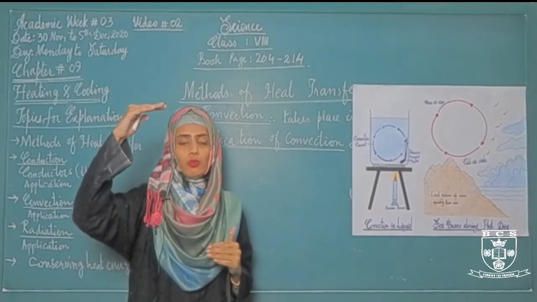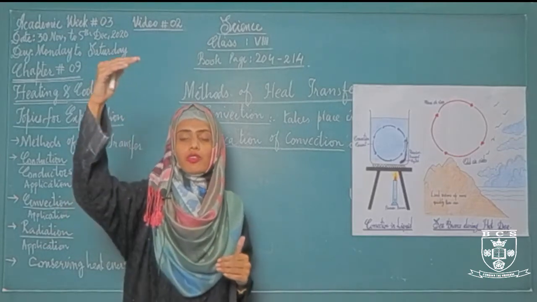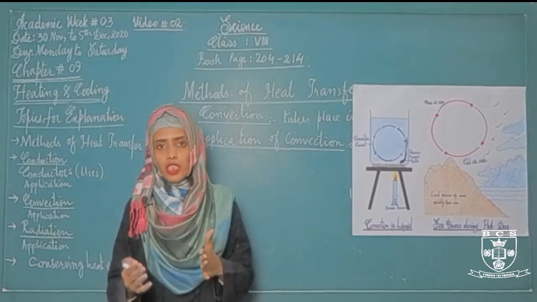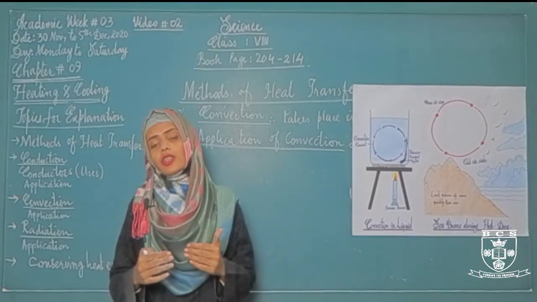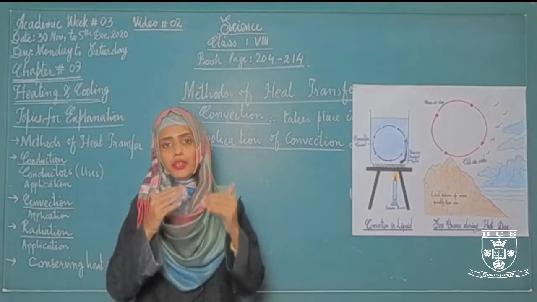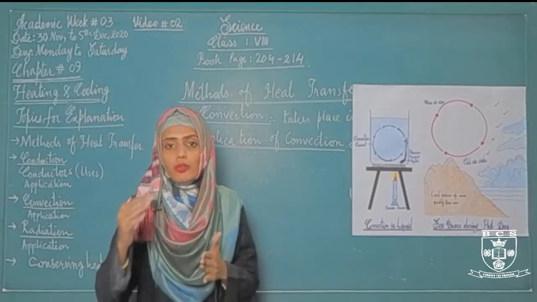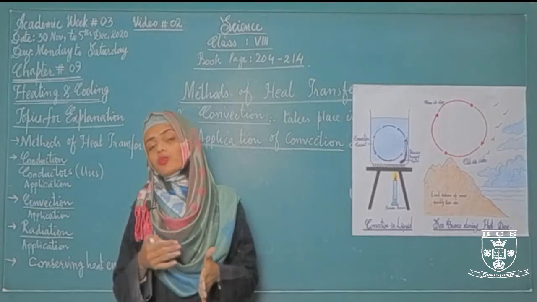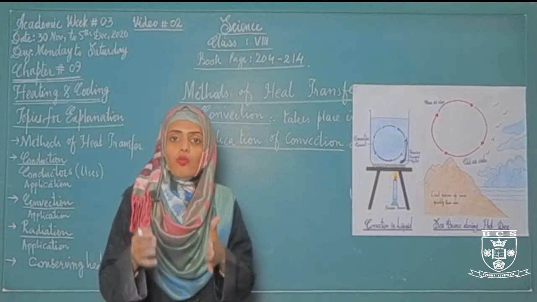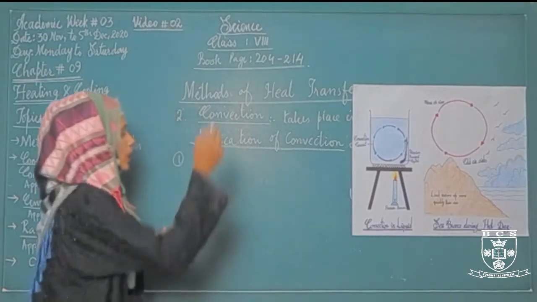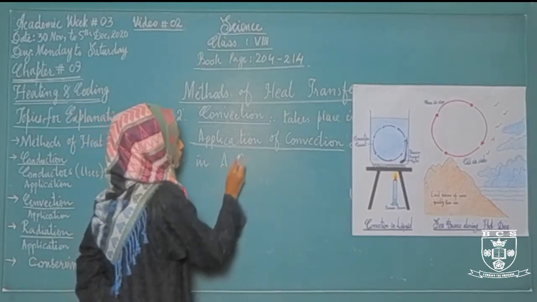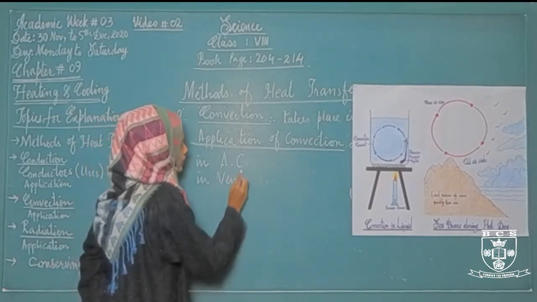Where is the warm air going? Upward. If there is a ventilator, this air moves outside through the ventilator and the cooler air comes into the room. In this way, the temperature of the room will become stable. Similarly, if we have an AC fitted at the top of the wall, the warmer air of the room will move upward and enter into the AC, whereas the cooler air from the AC comes into the room or sinks down into the room. This circular movement will continue until the temperature of the room is set as you want. So this is the application of convection. We are using convection in ACs and in ventilators.